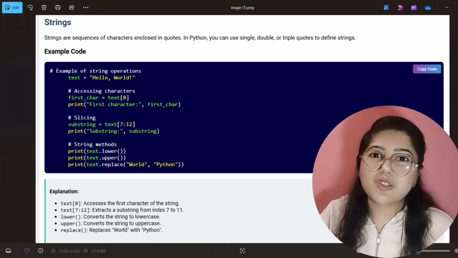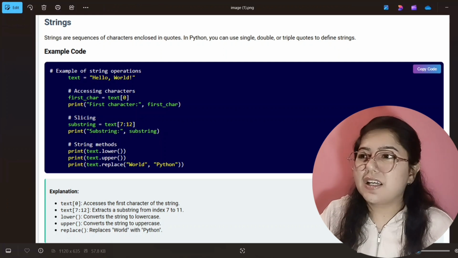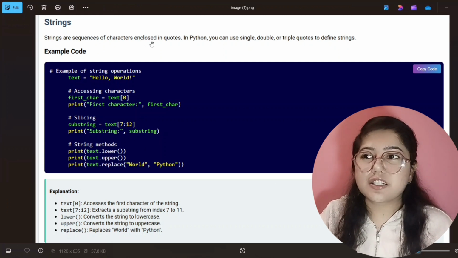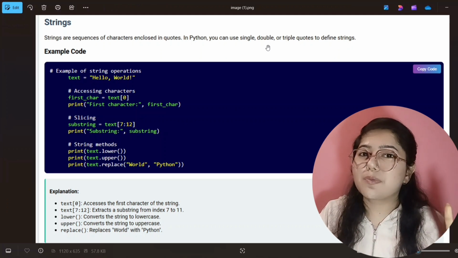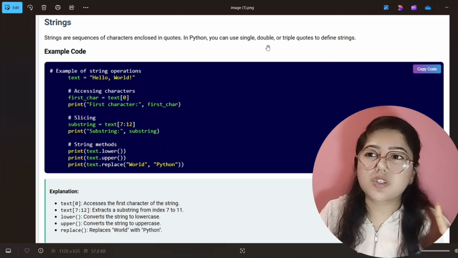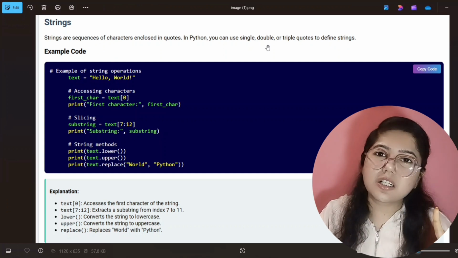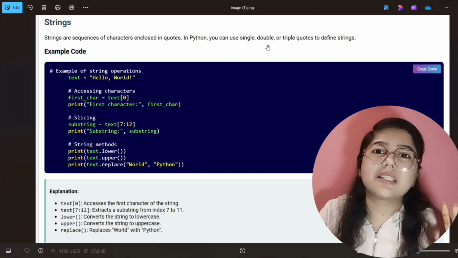So now our next topic is strings. And what are strings? So let's see. Strings are sequences of characters enclosed in quotes. In Python, you can use single quotes, double quotes or triple quotes to define a string. Yes, there are three ways to define your string: you write it inside single quotes, then inside double quotes, and then triple quotes.